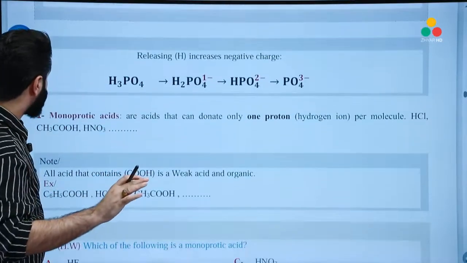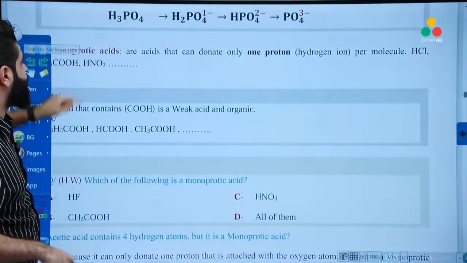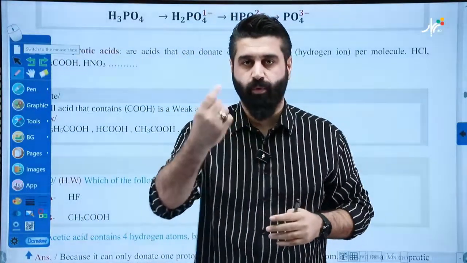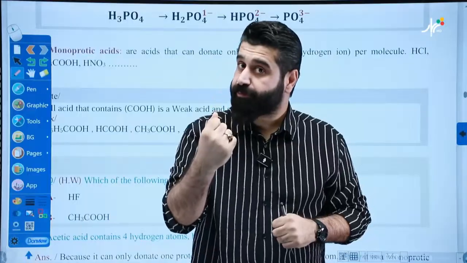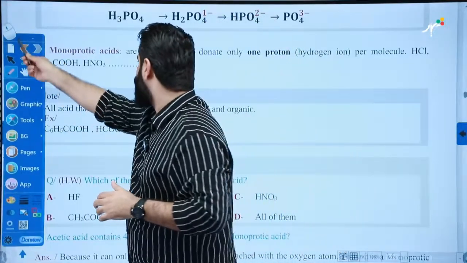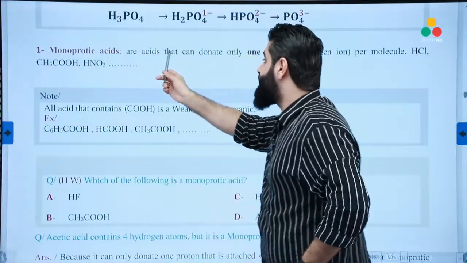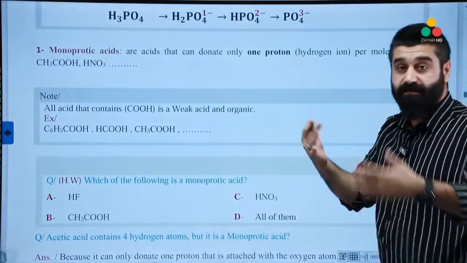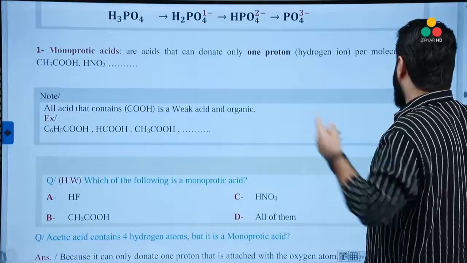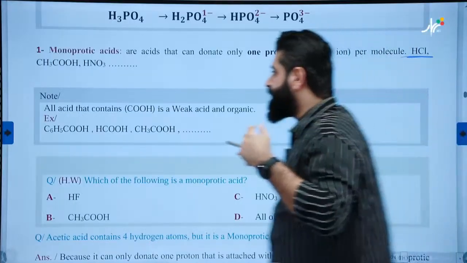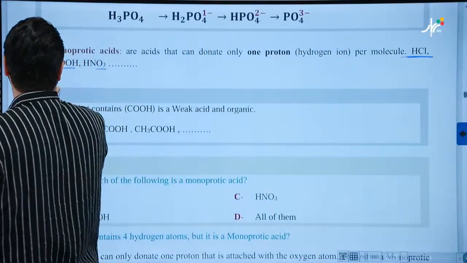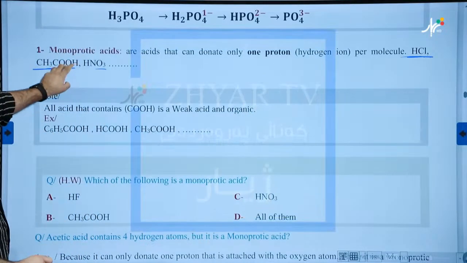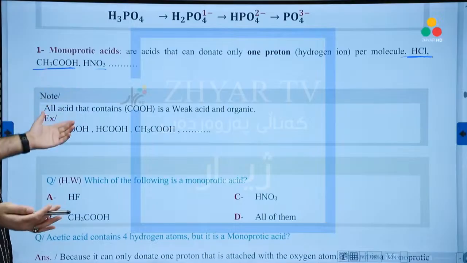Just wait. Monoprotic acid. What is a monoprotic acid? A monoprotic acid is an acid that can donate 1 proton. How many protons? 1 proton. Look. Monoprotic acids are acids that can donate only 1 proton. It means they have only 1 ionizable hydrogen, per one molecule, of course. Examples: HCl, HNO3, CH3COOH. Mister, how about this? It has 4 hydrogens, but it's a monoprotic acid. Can you explain this for me?